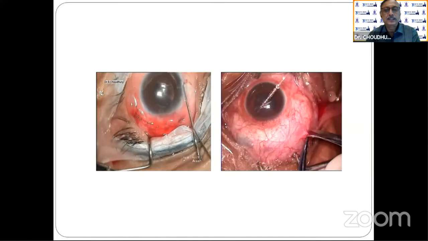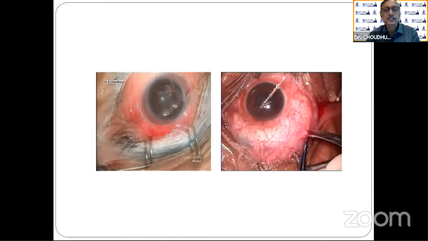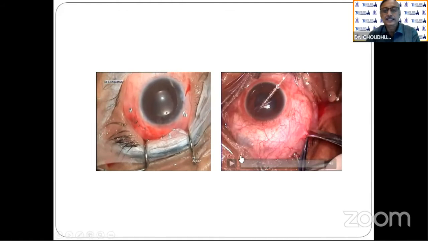Sometimes in the anterior chamber, we have to use a viscoelastic to form the anterior chamber, so that it slowly comes back. This is a case I want to discuss. It's a case of retinal detachment operation done years back.